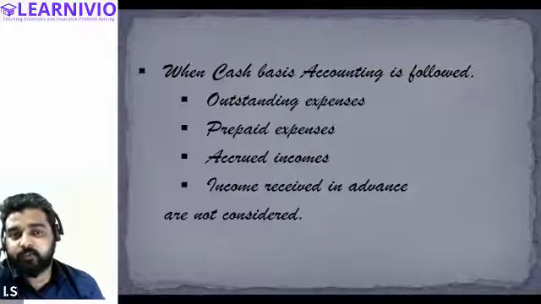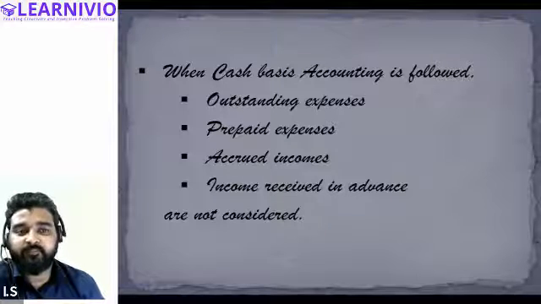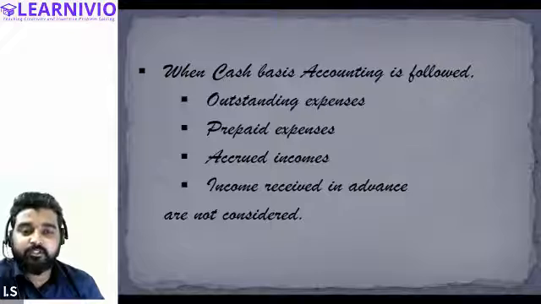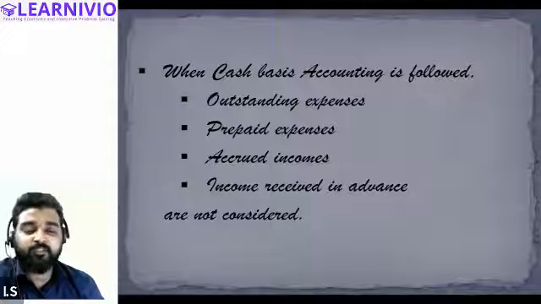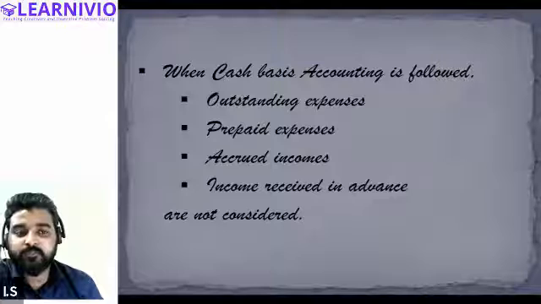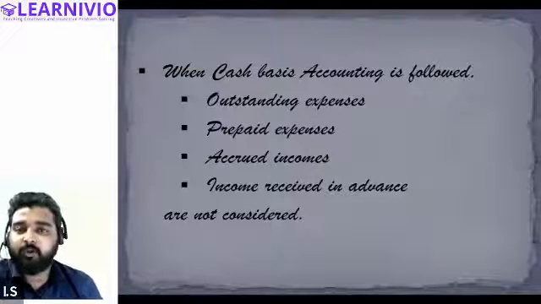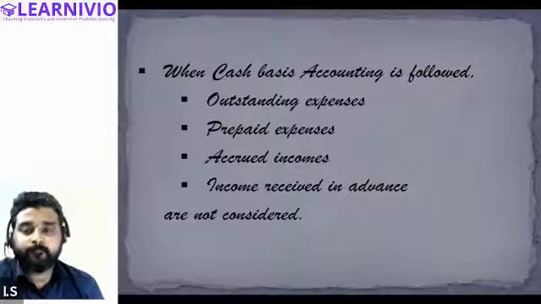Outstanding expenses will not be recorded. Outstanding expenses are expenses which are due, but we haven't paid them. For example, if salary is due but we didn't pay our employees, that becomes an outstanding expense. Because we do not pay the outstanding salary, it will not be recorded in the books of account anywhere.